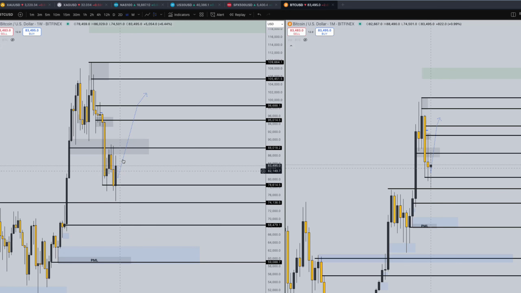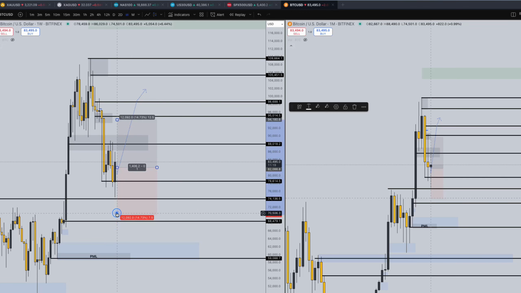If we do get a pullback here, there's a very clear range up to 100,000, right to this point here. We would have to break above 88,000, this resistance. But if we do, it's just going to keep flying, just as it was a few months ago. So this would be a potential setup that we're seeing here.